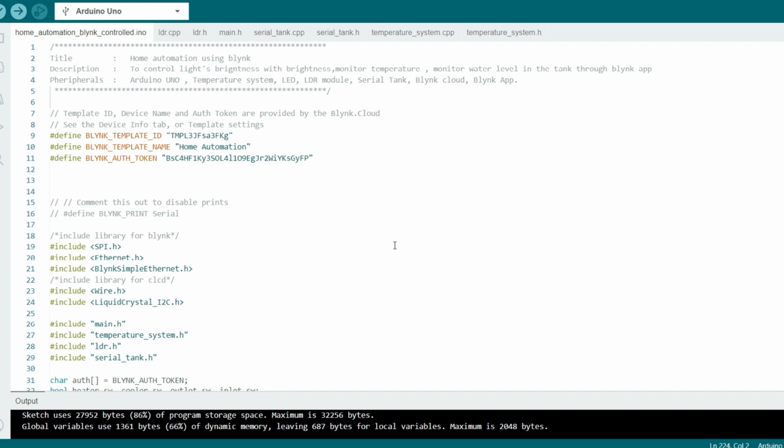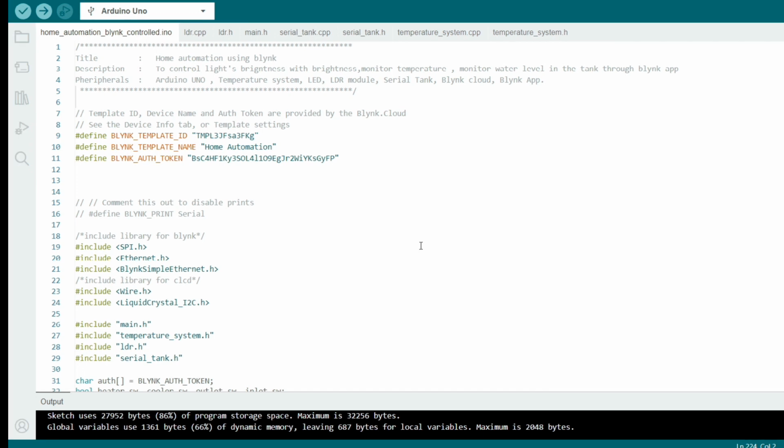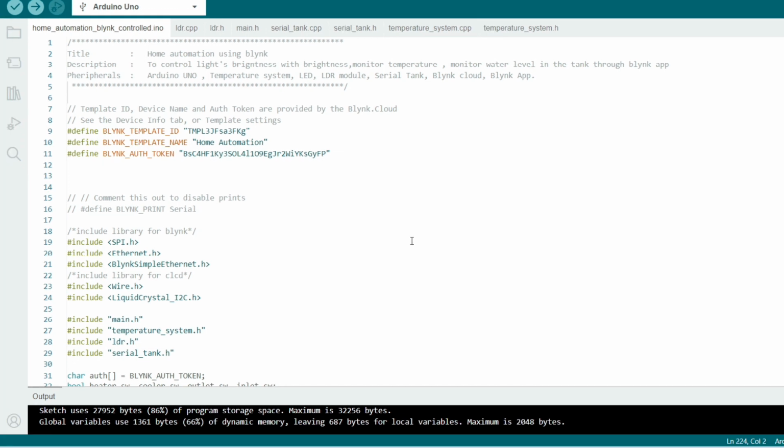This is the Arduino IDE for the user interface. This is the home automation file. It consists of the Blynk authorization token, device name, and template ID, which we get when we register the device on Blynk Cloud. Here are the preprocessor directives, which we include in order to use Blynk as well as the LCD display.